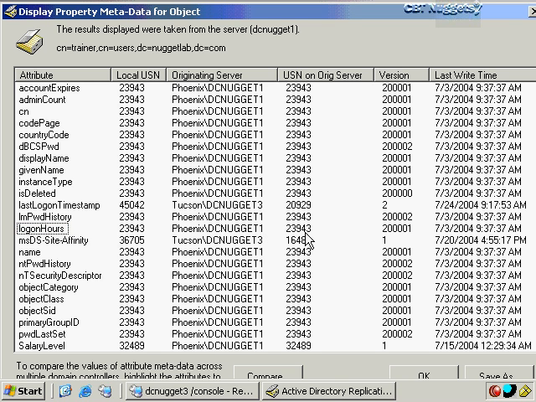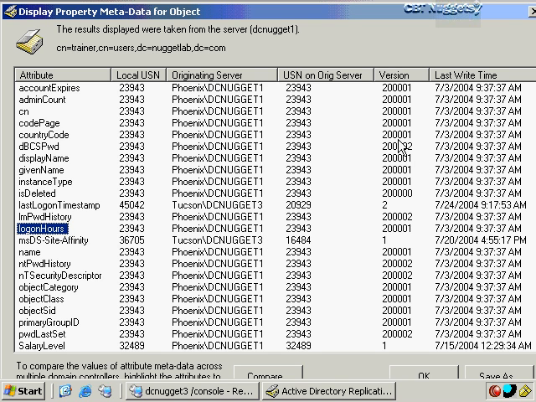The reason why these update sequence numbers and the originating server are important is because we don't want to replicate a change, say, to the logon hours from DC Nugget 1 to DC Nugget 3, and then at our next pull from DC Nugget 3 to DC Nugget 1, we don't want to pull the exact same information that we just sent to DC Nugget 3, because that would be unnecessarily redundant. So by looking at the local update sequence number and comparing it to the update sequence number on the originating server, we can prevent that kind of thing from happening, and that's what's called propagation dampening.